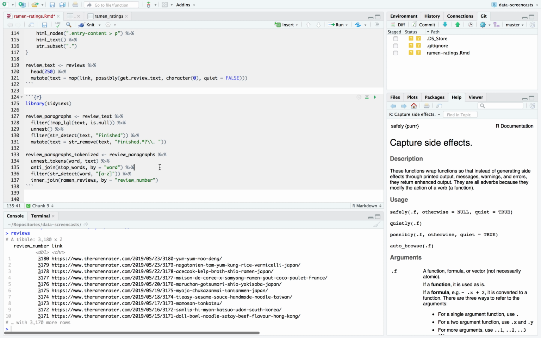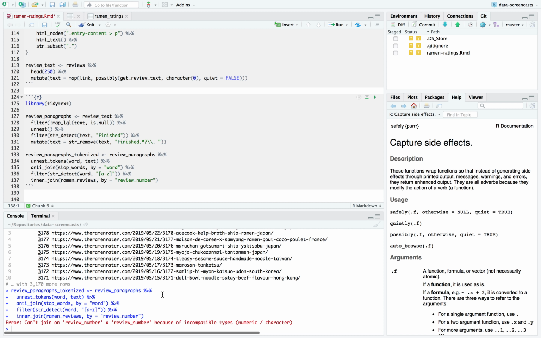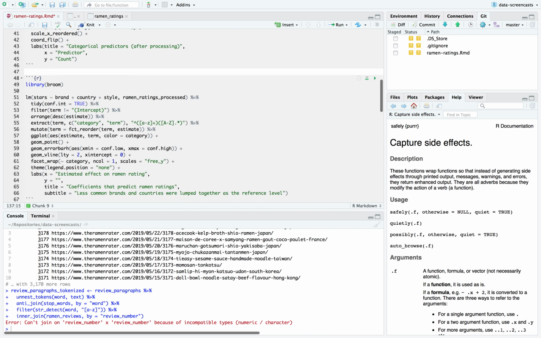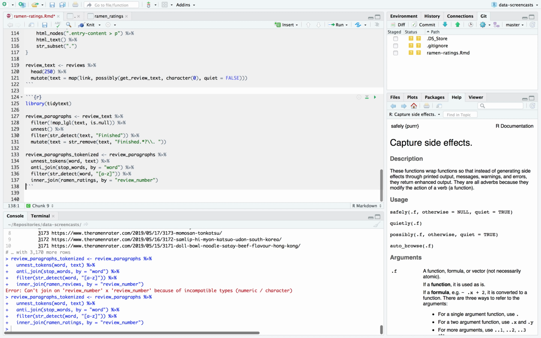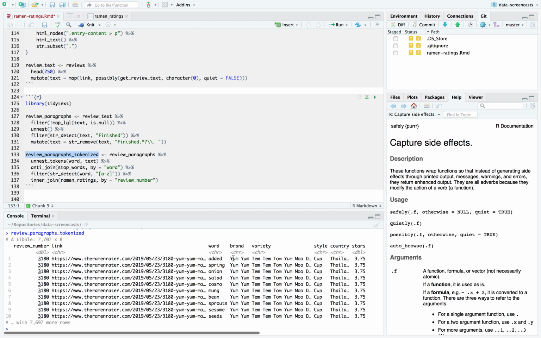It wasn't ramen reviews, it was ramen ratings. Oops, sorry folks. Here it is, ramen ratings. Could you use ramen ratings process? Does it make a big difference? Yeah, so we have things like brand, variety, etc. But importantly, we have stars.